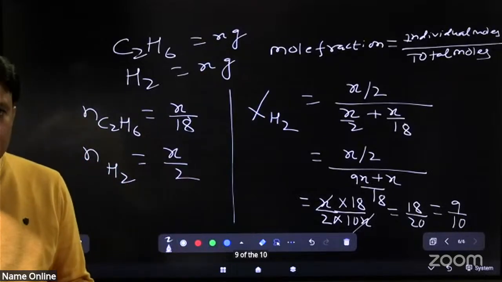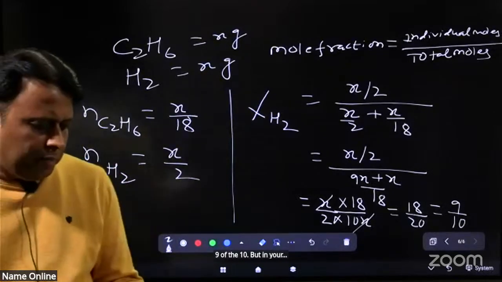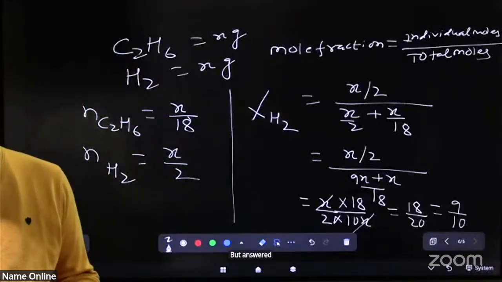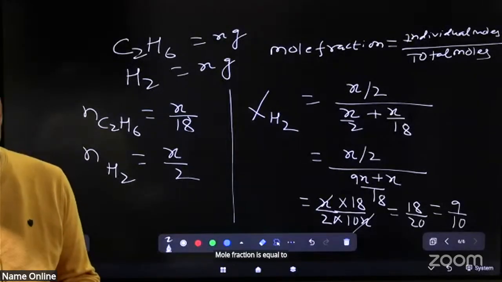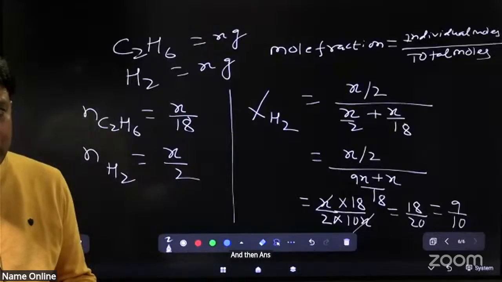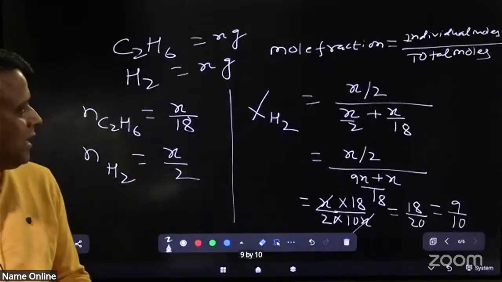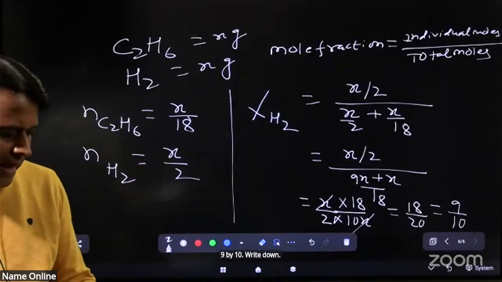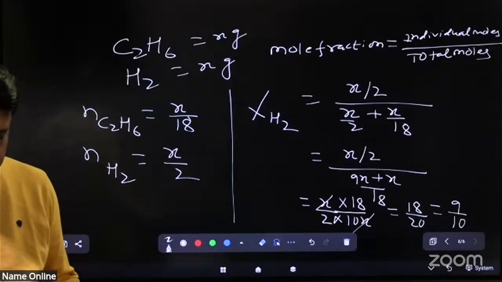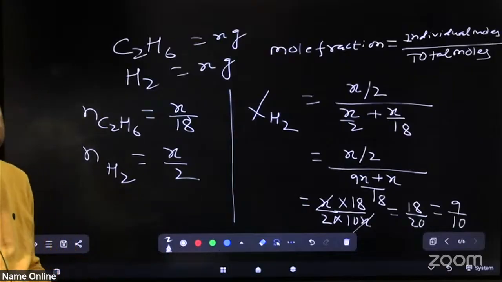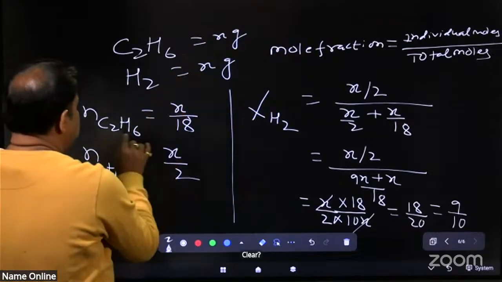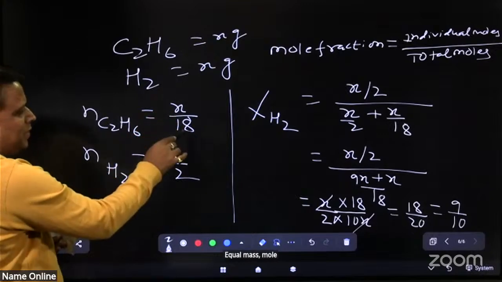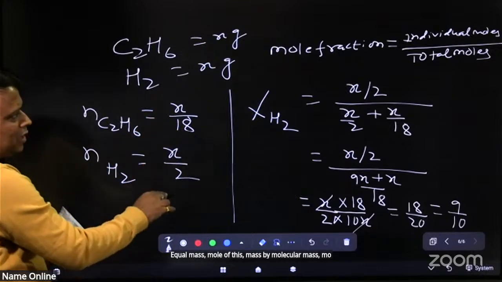But in your question, no option is 9 by 10, but the answer will be 9 by 10, because mole fraction is equal to pressure fraction. Write it down. For equal mass, mole is mass by molecular mass.